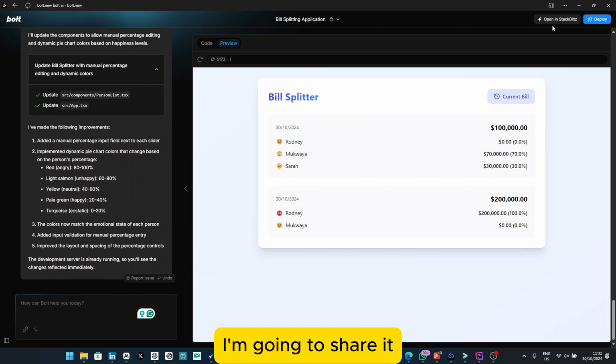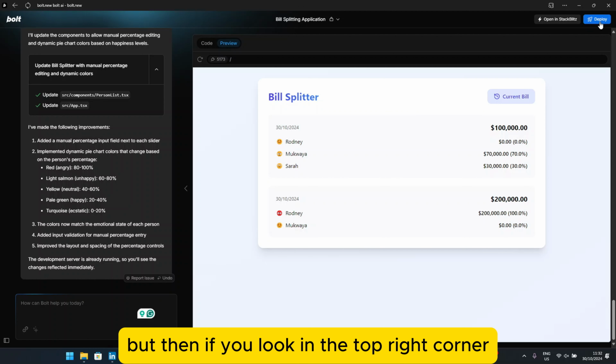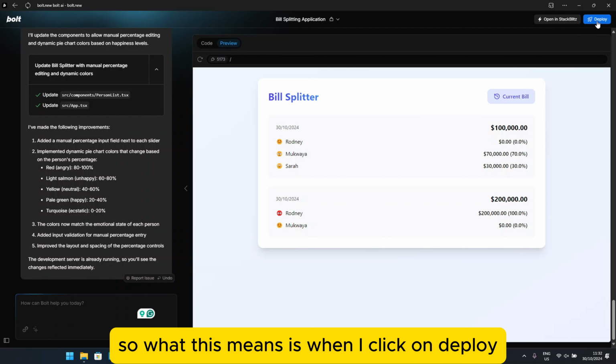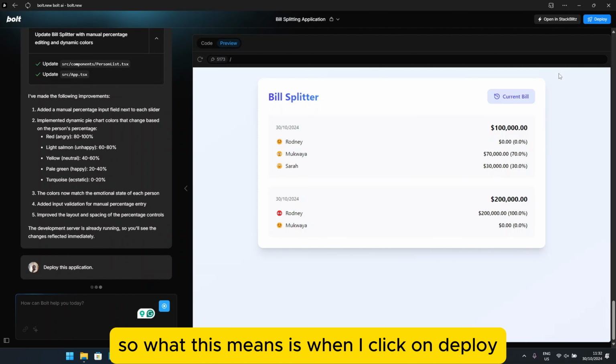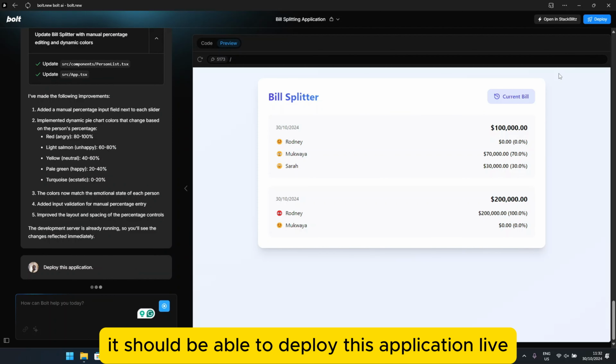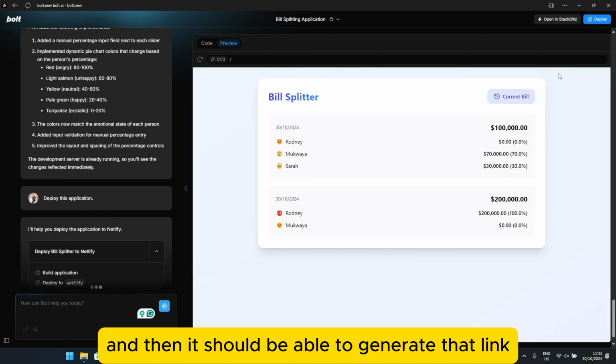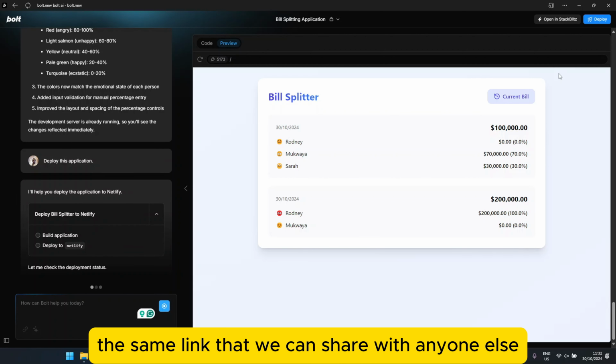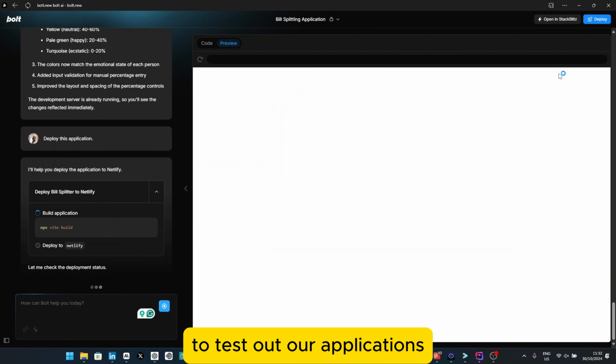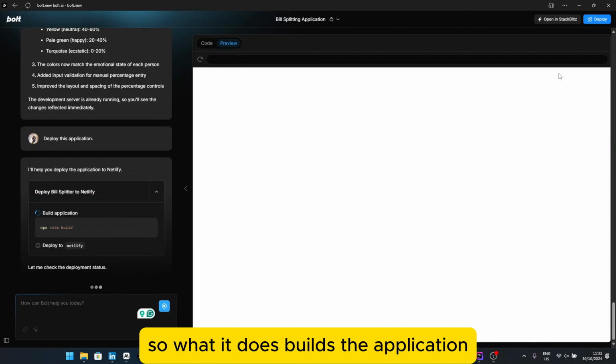I'm going to share it. But then if you look in the top right corner, you can see a button that says deploy. So what this means is when I click on deploy, it should be able to deploy this application live, and then it should be able to generate that link, the same link that we can share with anyone else to test out our application. So what it does, it builds the application.